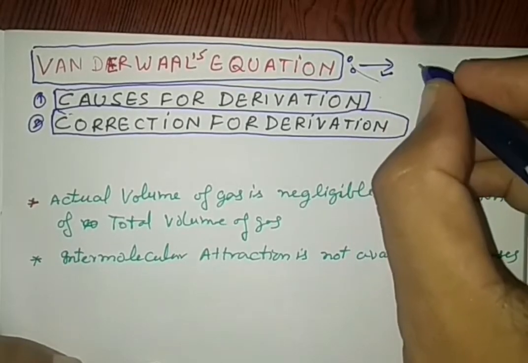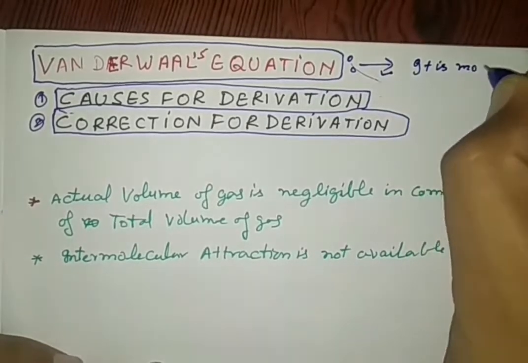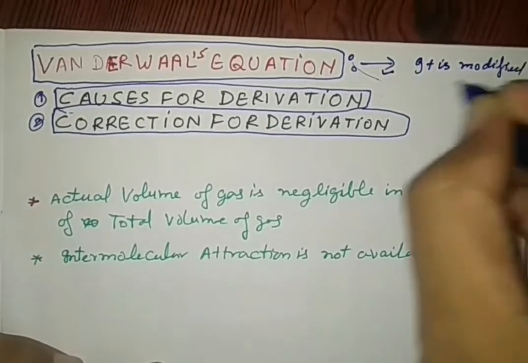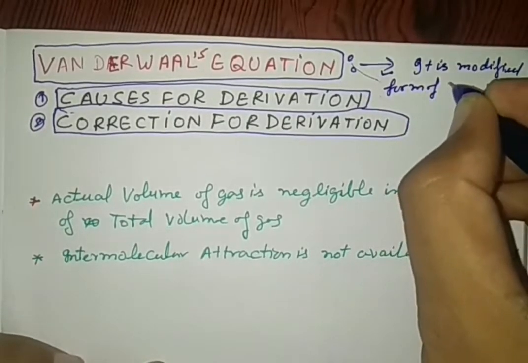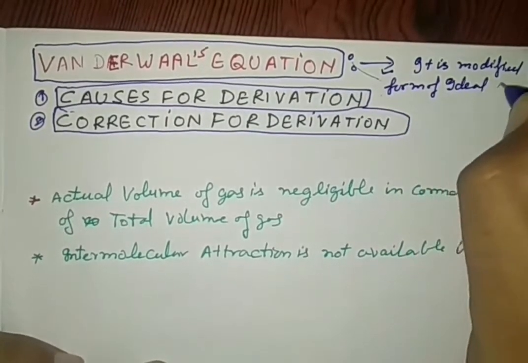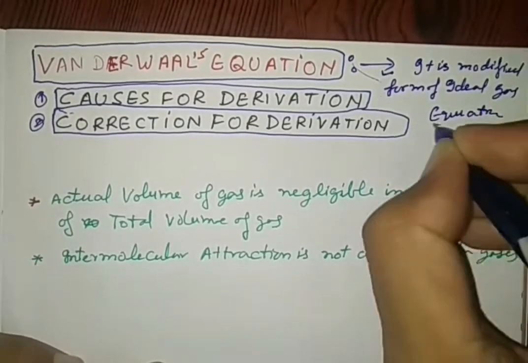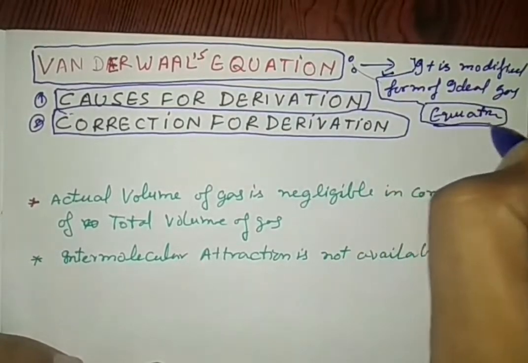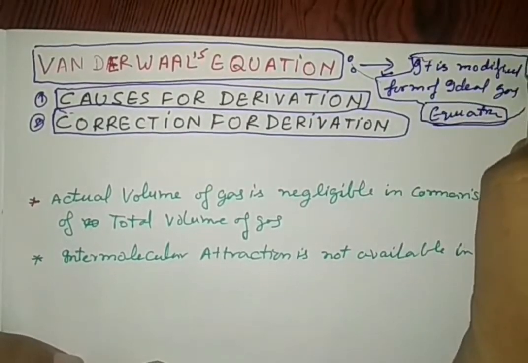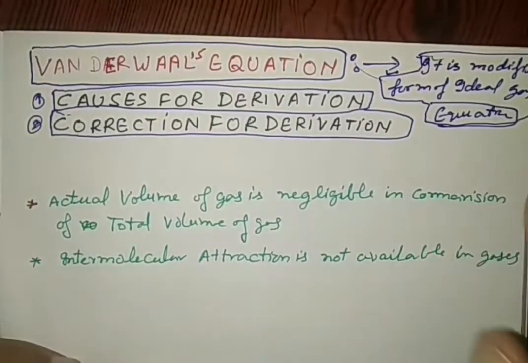So we know that the van der Waals equation is a modified form of the ideal gas equation. It means that we are going to modify the ideal gas equation.